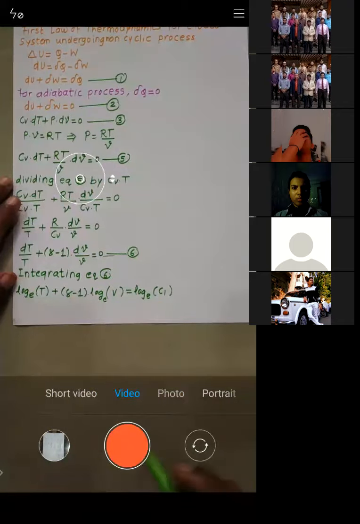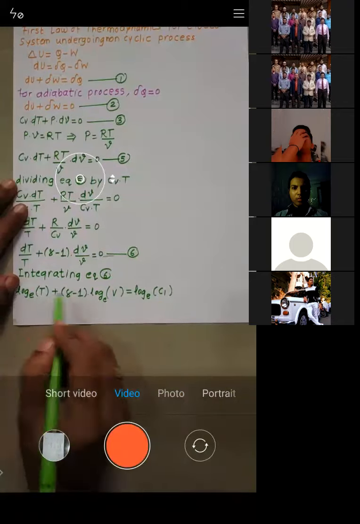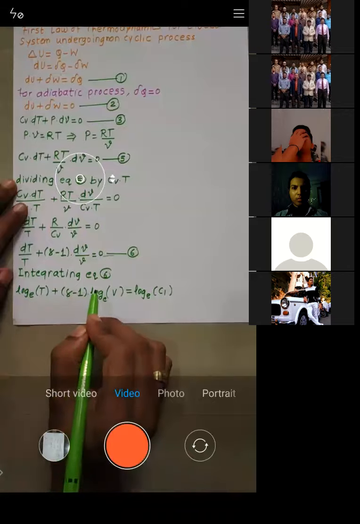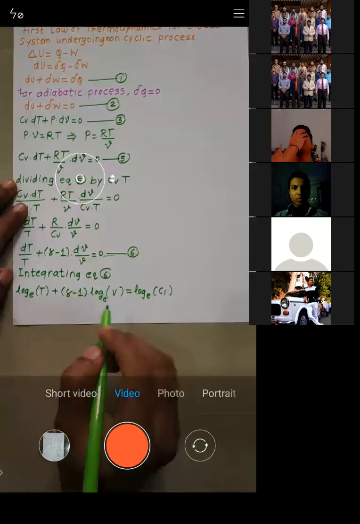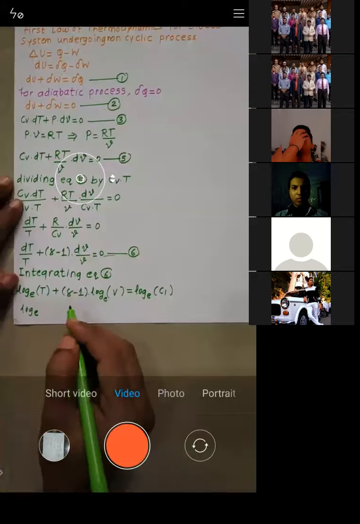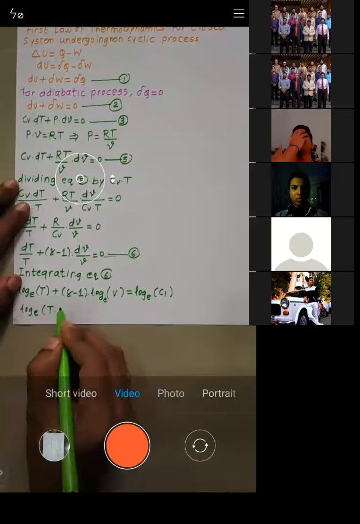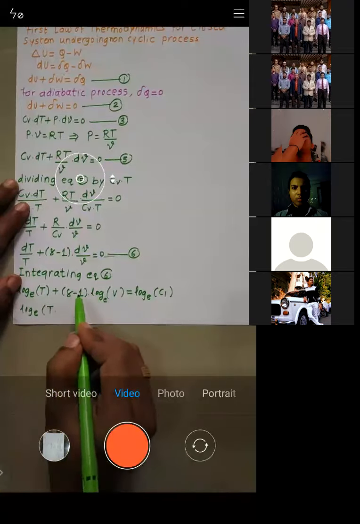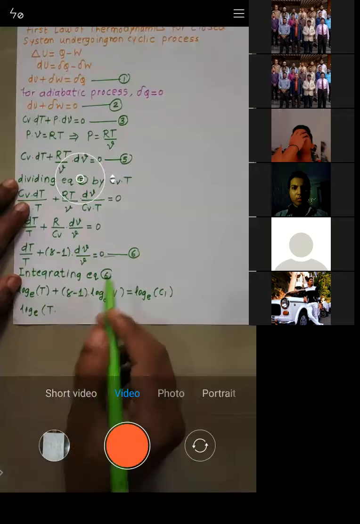See, this is basically log a plus log b. When we have log a plus log b, we can write it as log of a into b. So I'll write log e into T. Whenever you have any coefficient of the log, it will go as its power.